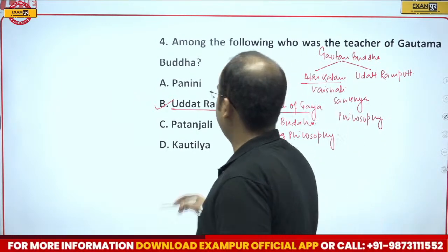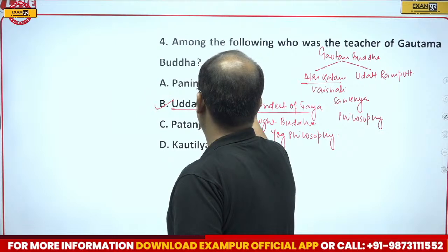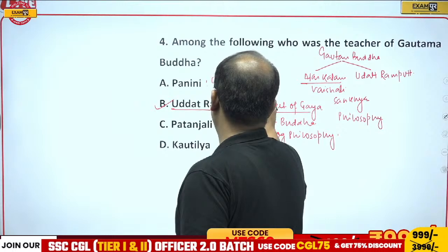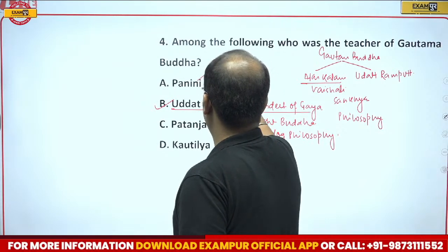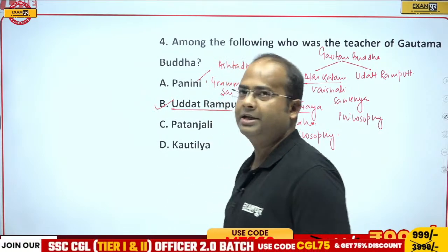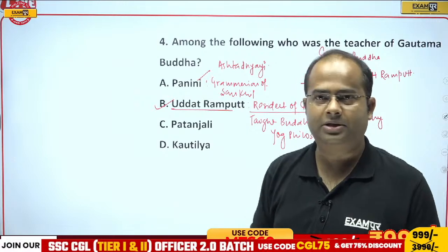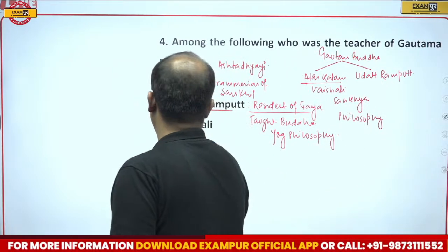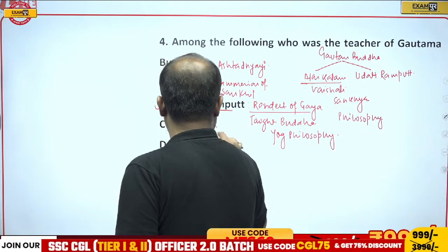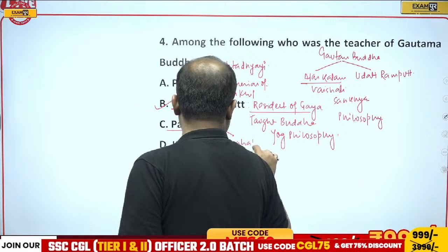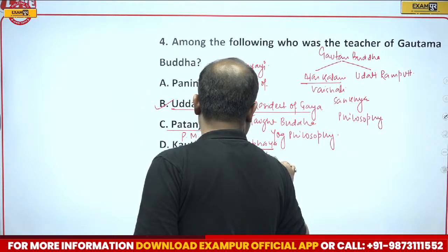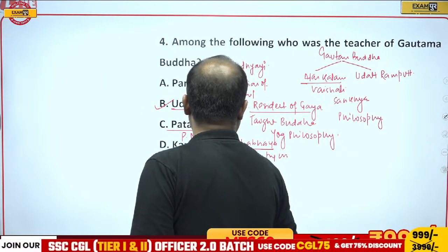Then Panini was the grammarian of Sanskrit, and he wrote a very famous book, that is Ashtadhyayi. Ashtadhyayi has 8 chapters, therefore it is called Ashtadhyayi. Now Patanjali was in the court of Pushyamitra Shunga, and he wrote Mahabhashya, which is a commentary on Ashtadhyayi.